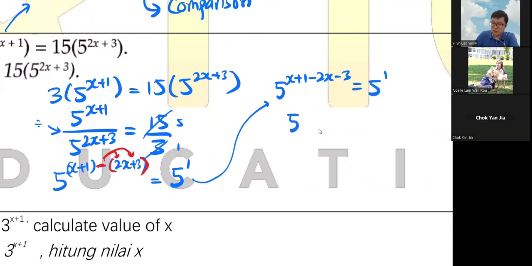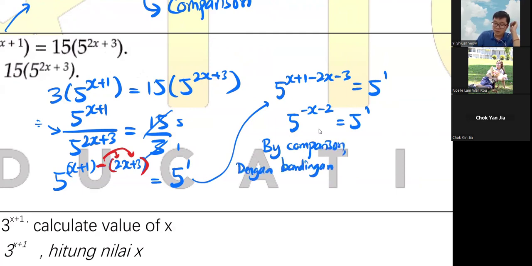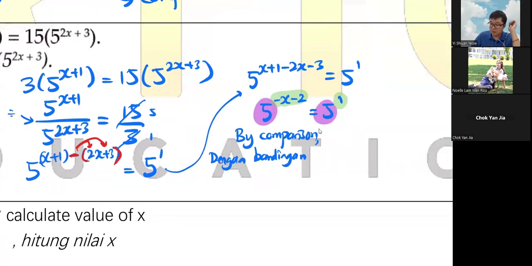So yeah, so you can do it now. So x minus 2x, negative x, 1 minus 3, negative 2, equals to 5 power 1. So now by comparison, okay, so that you can see both sides is 5 already. Now you can compare the left. That's the part. So negative x minus 2 equals to 1. So negative 2 goes to the right side, becomes 1 plus 2.